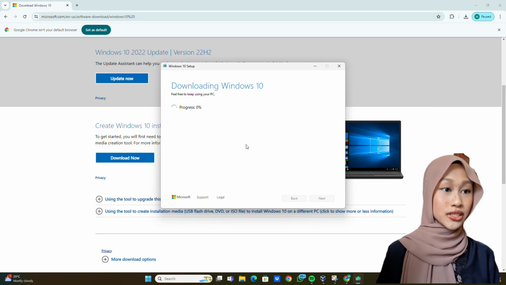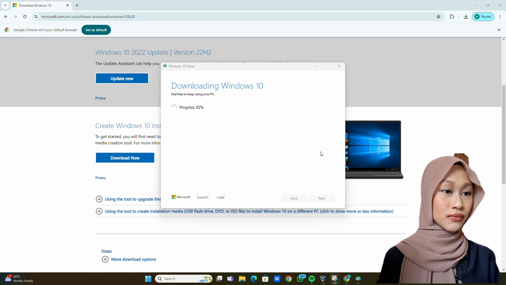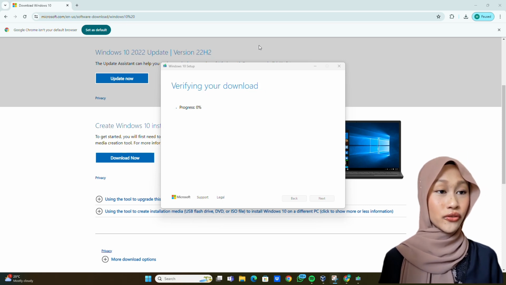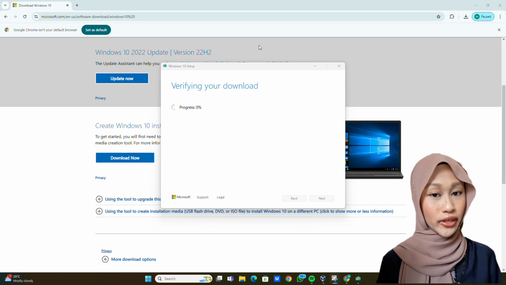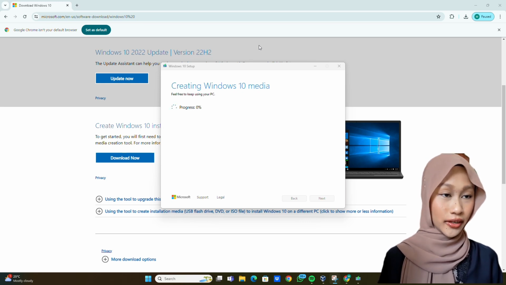It requires you to wait until 100%. Now it shows verifying your downloads. Also, you need to wait until 100. Creating Windows 10 media.